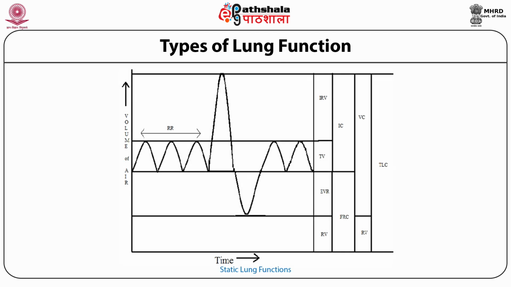This picture shows us the representation of different types of static lung functions on a graph. As we can see from this picture, all the static lung functions, including the tidal volume, vital capacity, total lung capacity, residual volume, and the inspiratory capacity, are clearly marked in this graph.